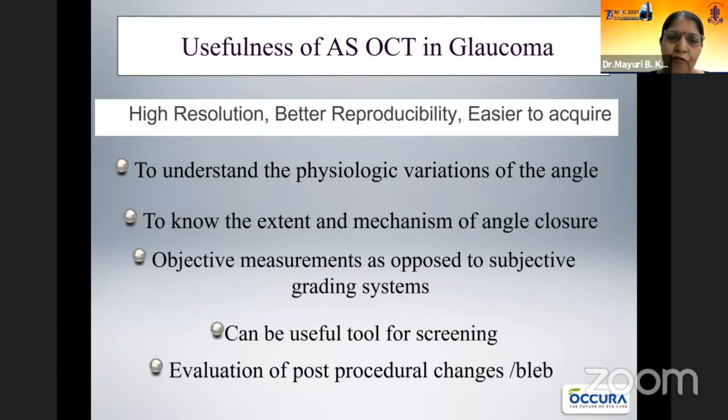So it is helpful in giving us various understanding of the mechanisms and the extent of the closure. Physiological variation can be studied in vivo, and there are a lot of objective measurements. When you want to do some studies, this is of use.